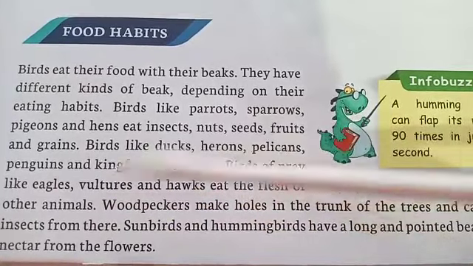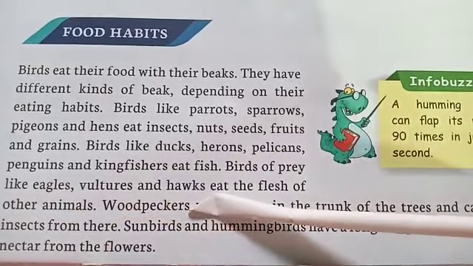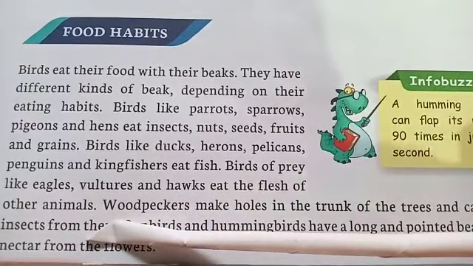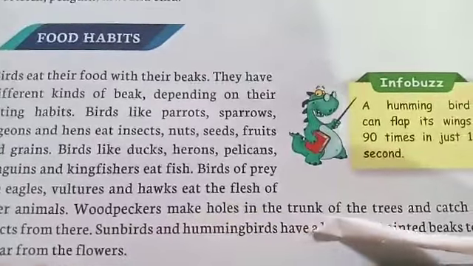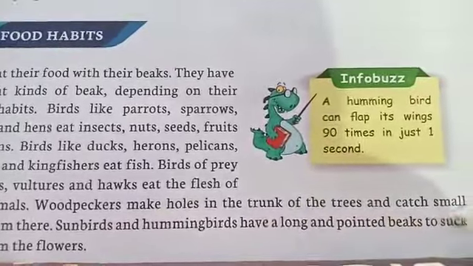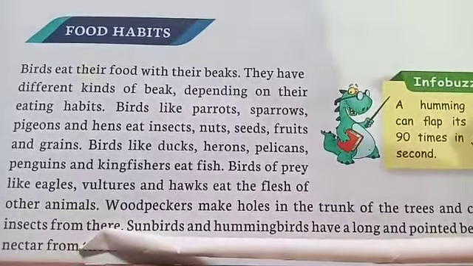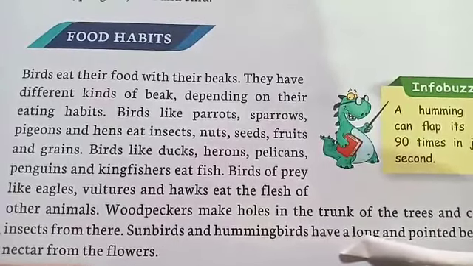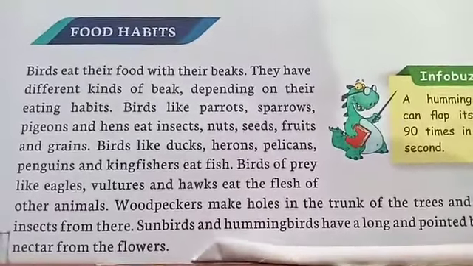Birds of prey like eagles, vultures and hawks eat the flesh of other animals. Woodpeckers make holes in the trunk of the trees and catch small insects from there. Sunbirds and hummingbirds have a long and pointed beak to suck nectar from flowers.